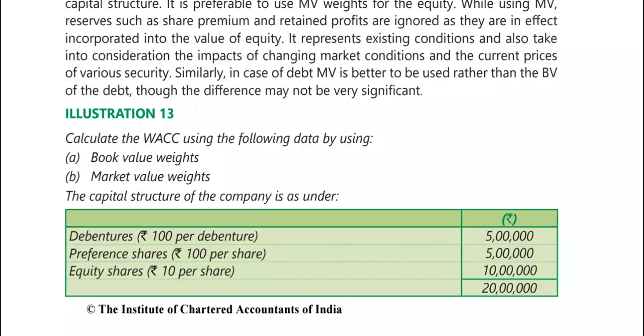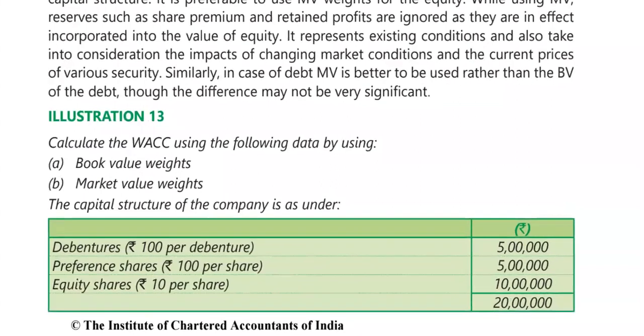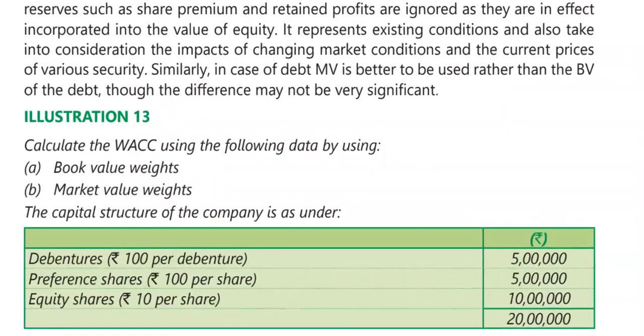Calculate the weighted average cost of capital using the following data, by using book value weights and market value weights. There are two weights given. The capital structure of the company is also given. Debentures, 100 debentures of rupees 5 lakh each. Preference shares, 100 per share, of rupees 5 lakh each. Equity shares, rupees 10 per share, of rupees 10 lakh. So the total value is 20 lakh.